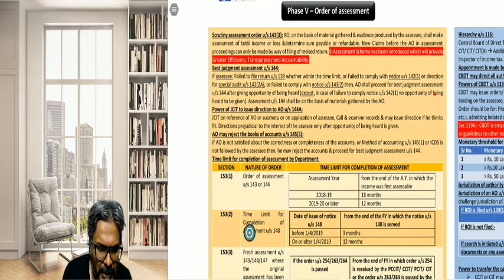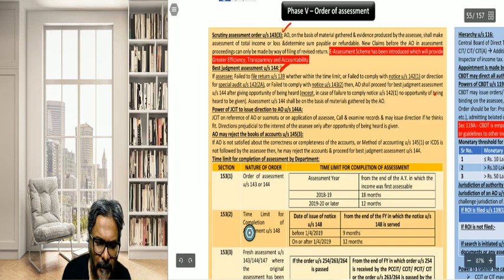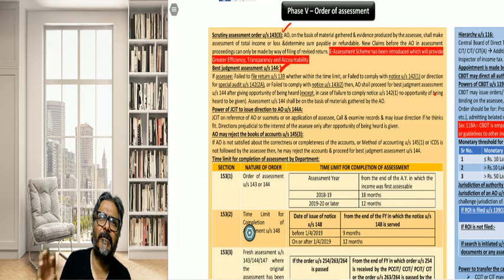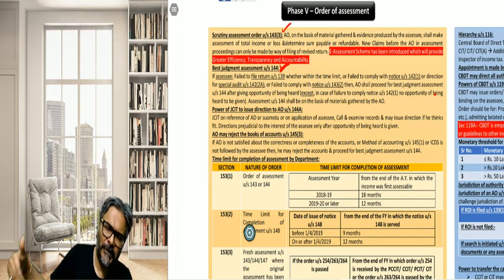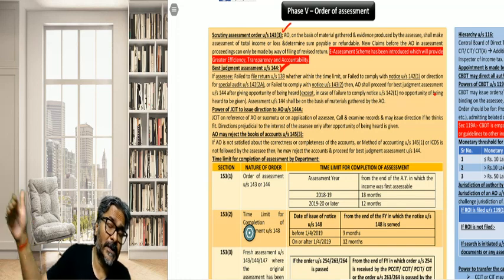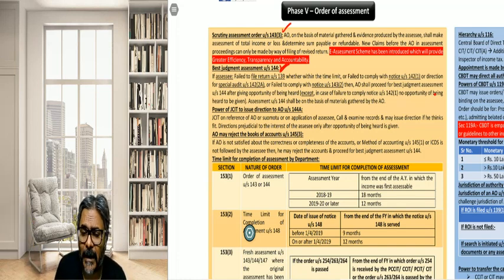So there is a scrutiny assessment order, and then there is a best judgment assessment under 144. Scrutiny assessment 143, best judgment assessment 144. Now students, as you know, the best judgment assessment will occur if there is a failure on some of the events. Like for example, you have not filed the ROI, or there is non-compliance of the scrutiny notice, plus special audit direction which has been given. In that special audit direction also there is a lot of non-compliances. So all these are the grounds, students, which will attract the best judgment assessment.